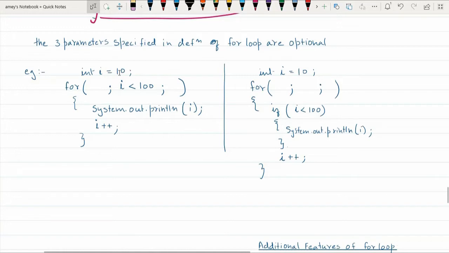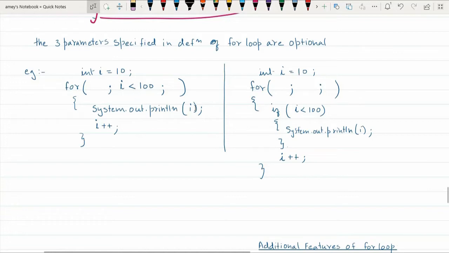Now this is initialization. I have an option of writing it here, but I can also write it outside, so that this part here is blank. Then I is 10, then I less than 100. If I is less than 100, only then you need to enter the loop. So 10 is definitely less than 100, so it comes here.